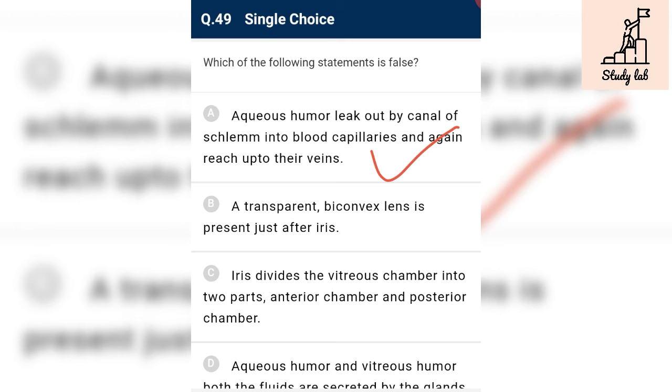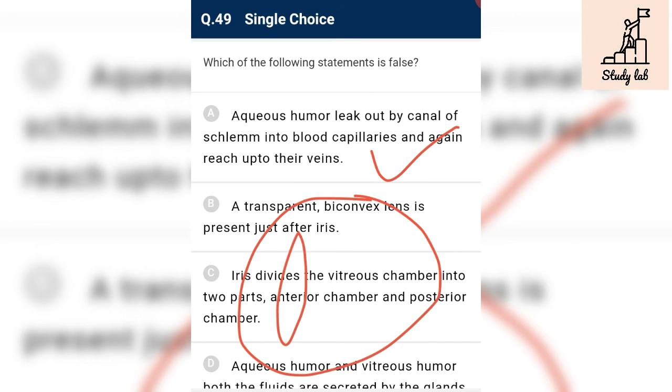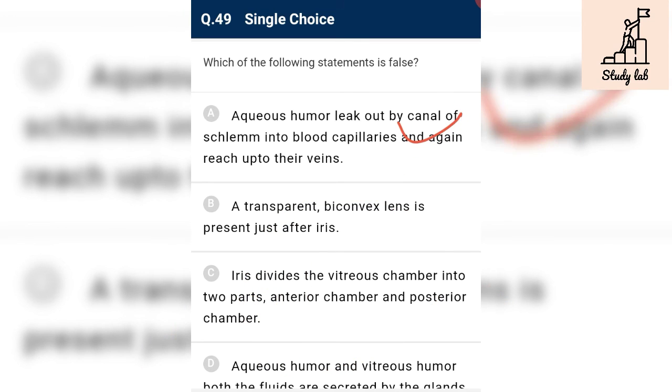A transparent biconvex lens is present just after iris. Yes, this is lens and this is separated by ligaments. Okay, that is known as suspensory ligament, and in front of this ligament we have iris. That is the correct portion of eye, so this is also correct.